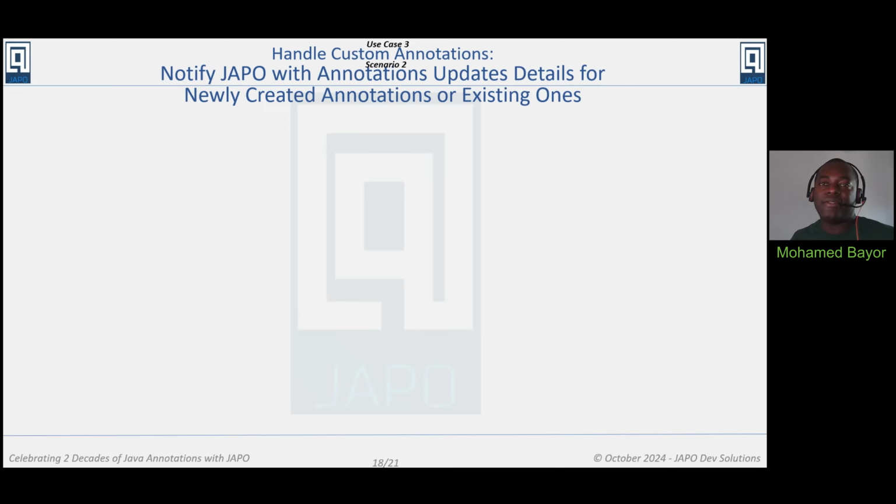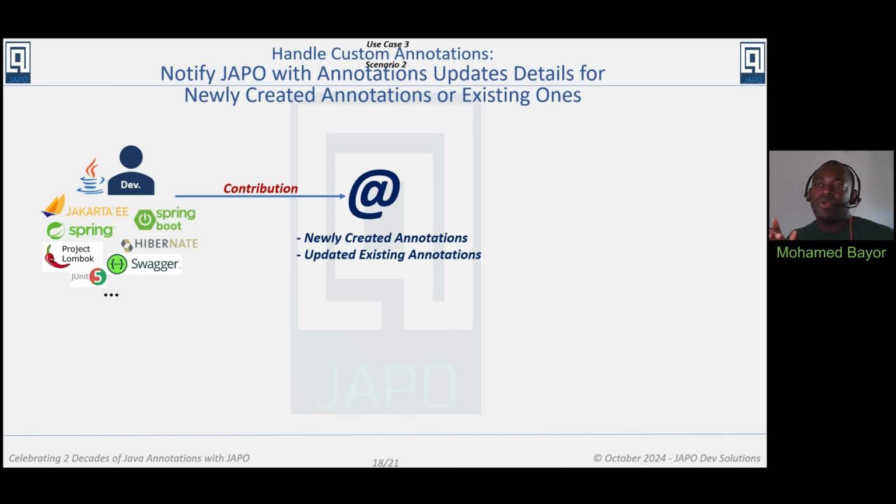by generalizing any sort of changes you make, whether it's for a new annotation being created or updating an existing one, and whether this is regarding an official or public open source project like any of those we listed here, or your own. We assume they are all the same, they all go through the same flow, which we're gonna summarize here very simply. And of course, each company has its own detailed flows and all.